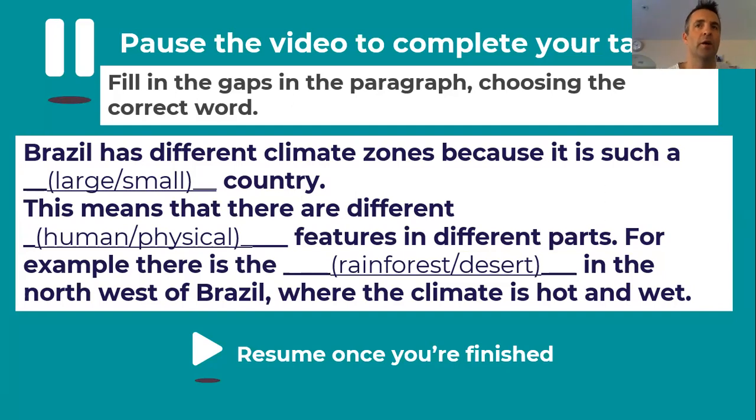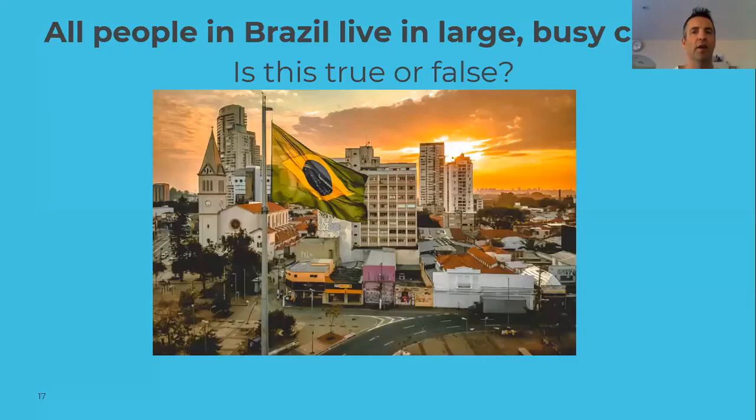Good work. So now we've thought about the physical features. Let's have a think about the human features that we can see within Brazil. So there's another true or false statement here. All people in Brazil live in large, busy cities. Is that true or false? All people in Brazil live in large, busy cities.